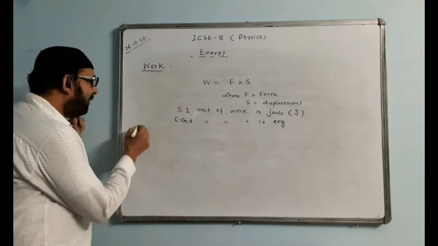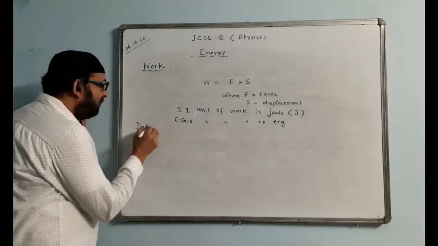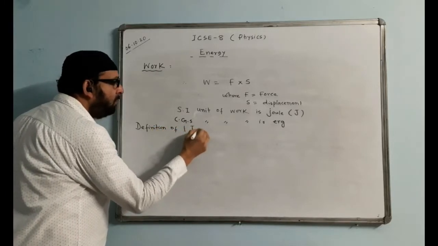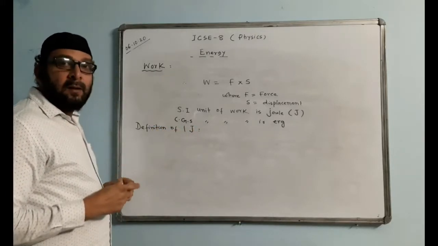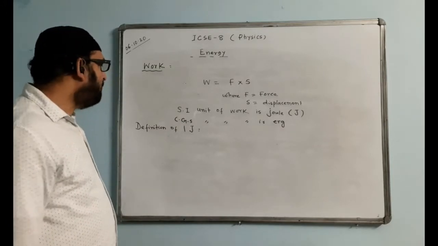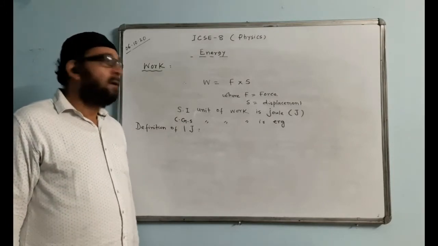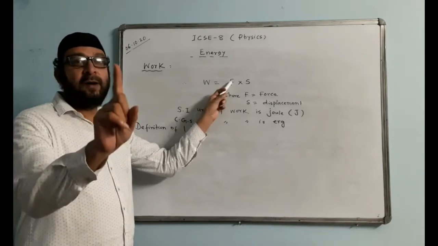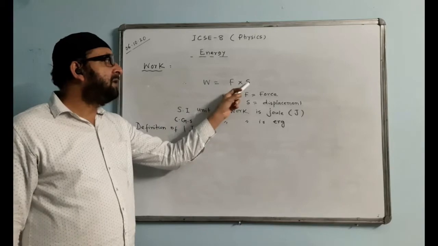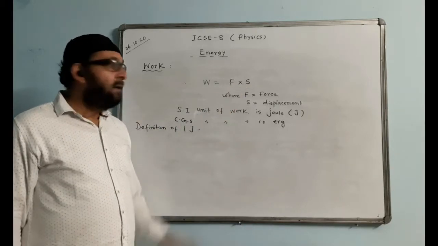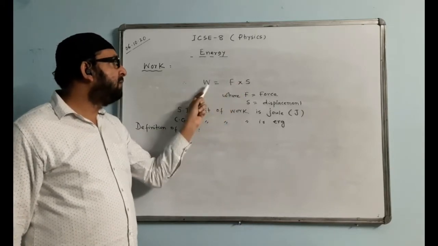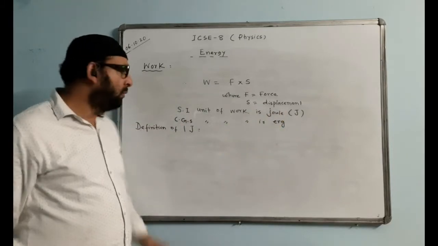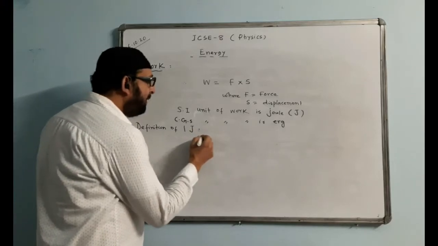Now, definition of 1 joule. You have to write. 1 joule definition will be like this. To get the value of work done equal to 1 joule, force value has to be 1 Newton, SI unit, and the displacement has to be 1 meter. Then 1 into 1 will multiply, W value will become 1 and the unit will become joule. Then it becomes 1 joule. Definition of 1 joule will be written like this.